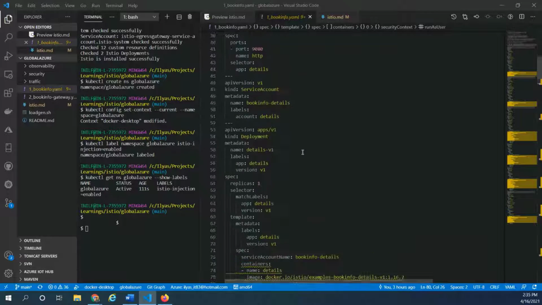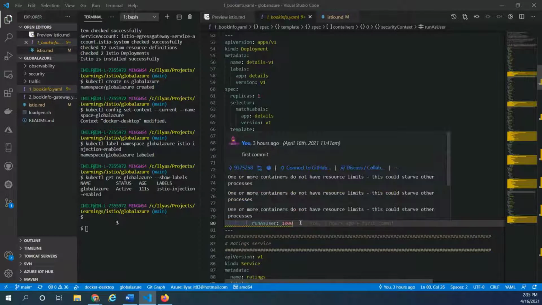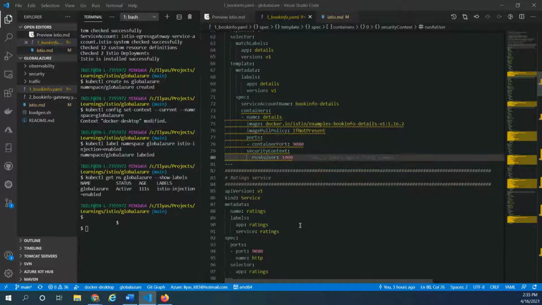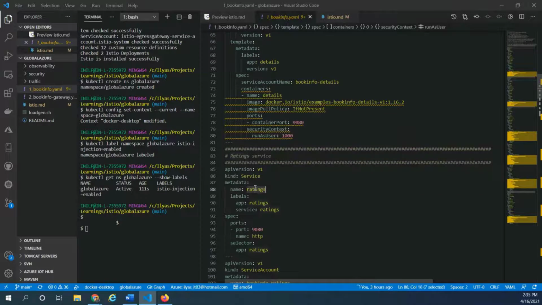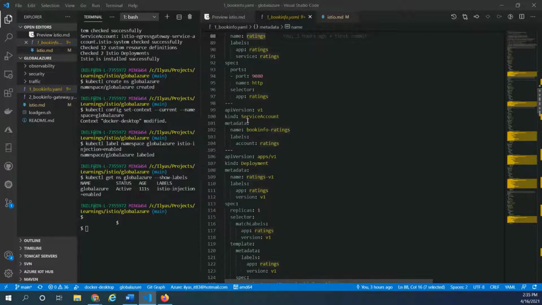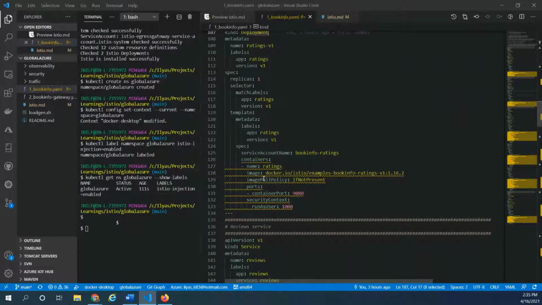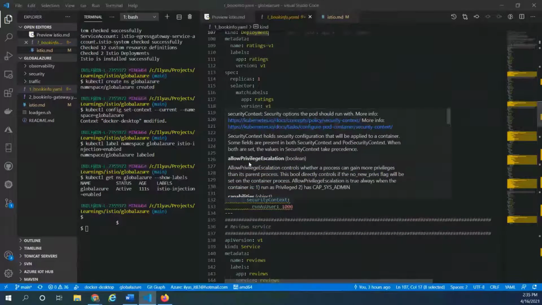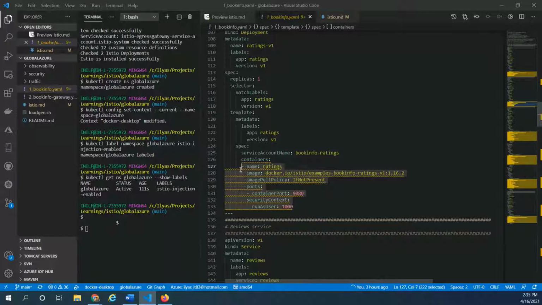So now what we're looking at is the bookinfo application. The first one is the details page. The second one is the ratings component. And here for ratings, similarly, service account and then deployment. In the deployment, you can see this also has one container, bookinfo ratings v1 1.16.2.